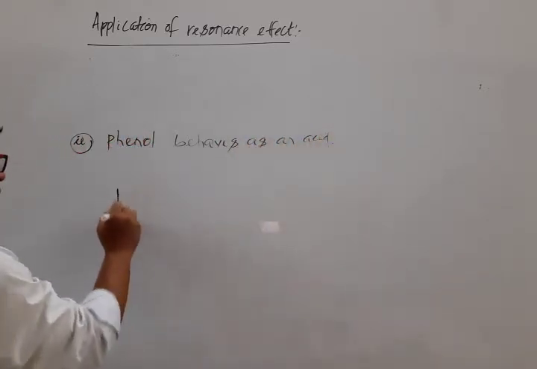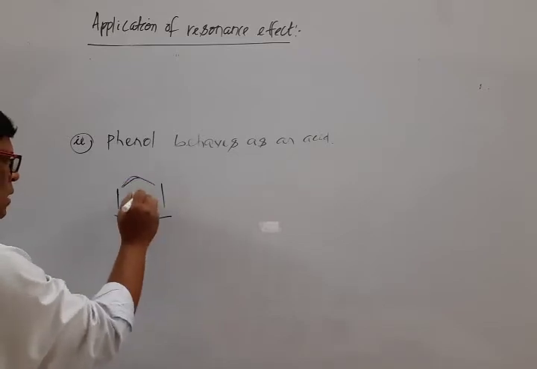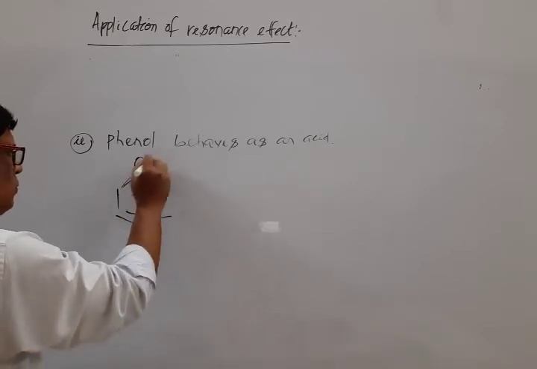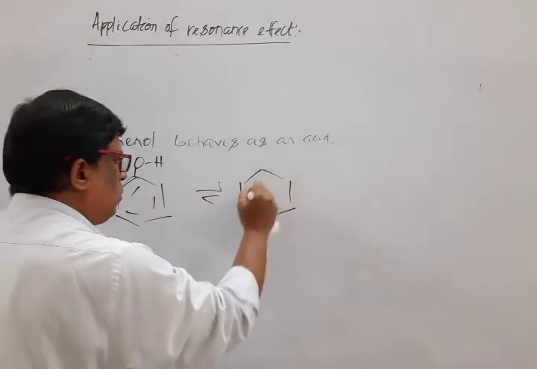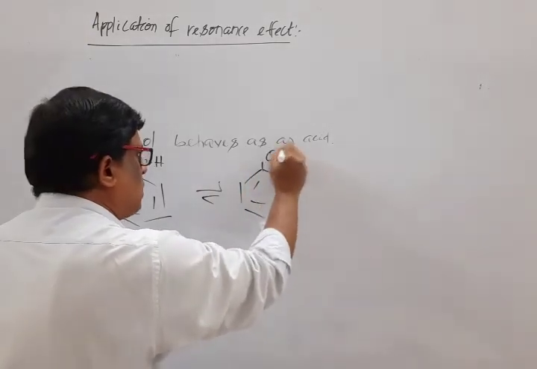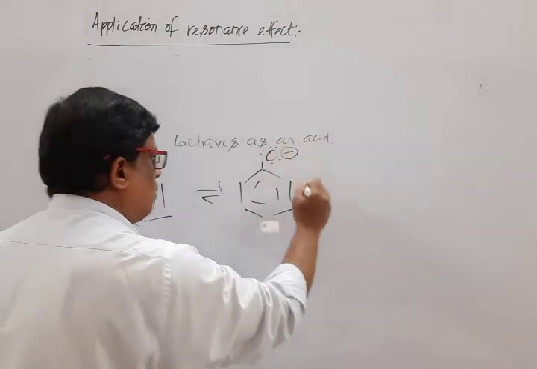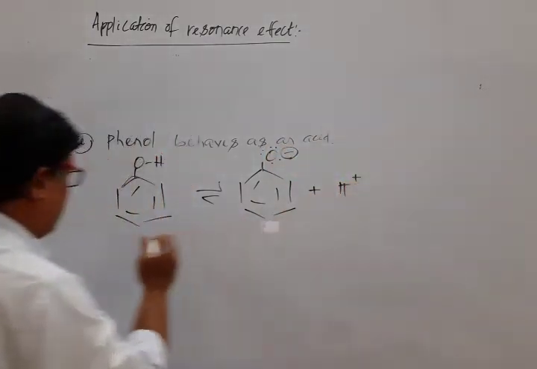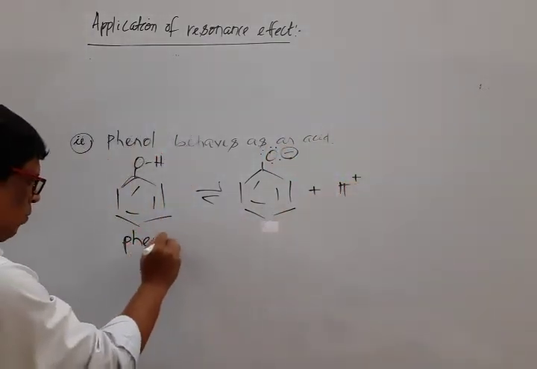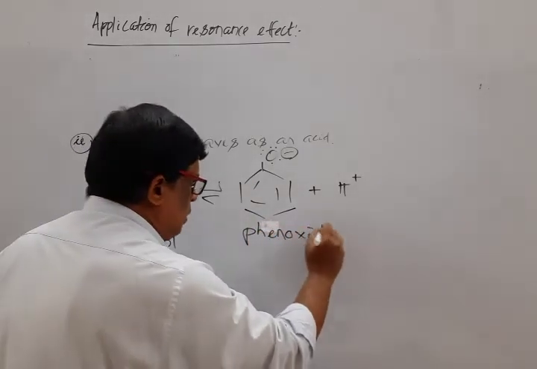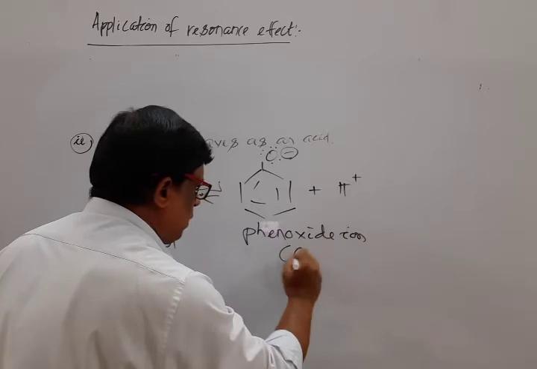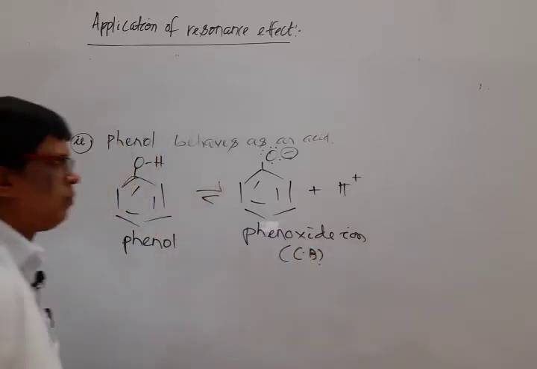Mark that. When phenol ionizes to form phenoxide ion plus proton, its name is phenol, its name is phenoxide ion, that is the conjugate base.